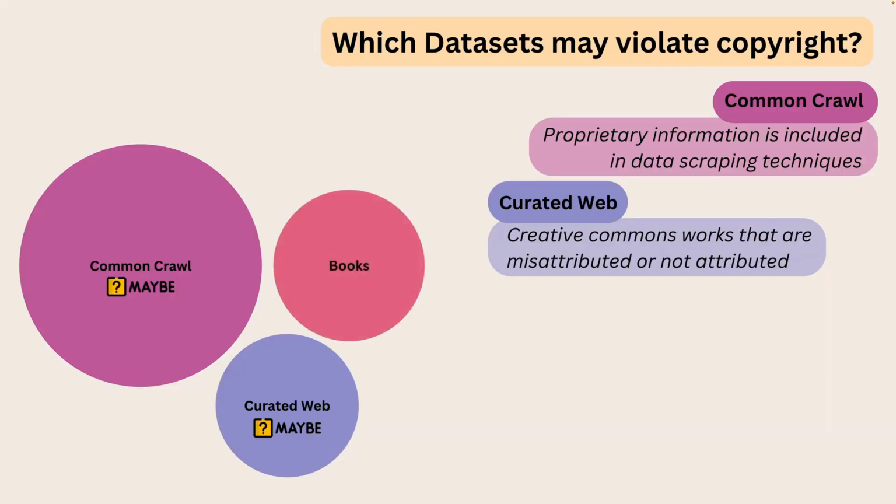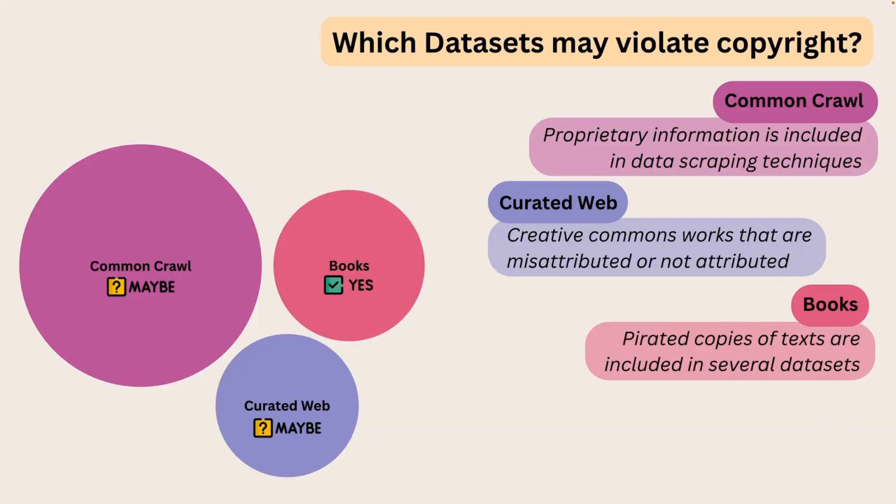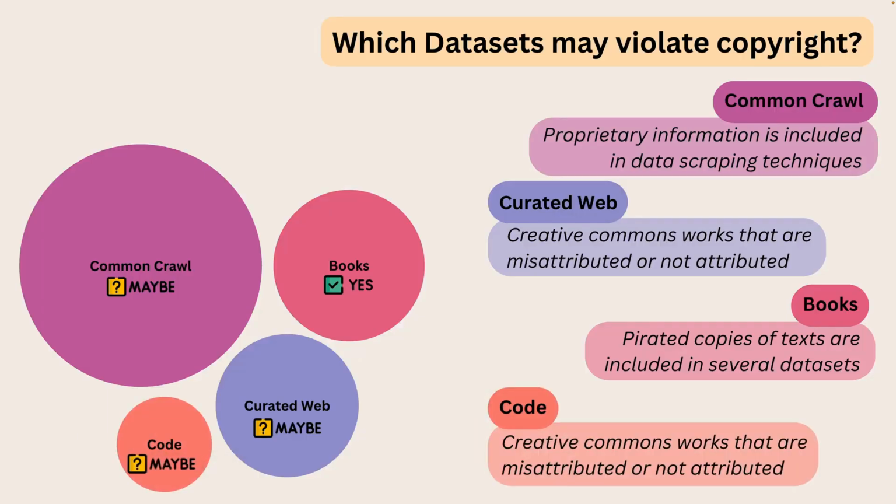We already know that some books were illegally pirated for training data, and so AI-generated responses could include copyrighted violations based on this pirated material. The non-pirated books are currently in a legal gray area, as some judges find it to be fair use, while others see it as a copyright infringement. Historically, a lot of code available on the internet is through copyleft licenses, which can require attribution and other agreements to be used. If these license requirements are not being followed, then it could be argued that these datasets are in violation of copyright. Like books, some scholarly materials were pirated illegally while others were acquired through legal means.